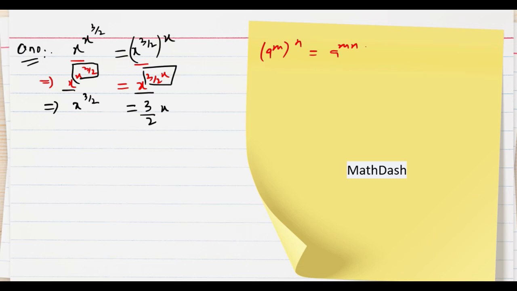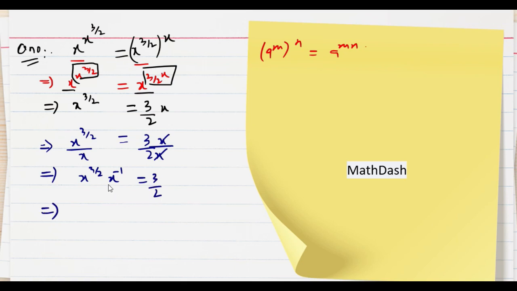Okay, now on the next step we divide on both sides by x. We get x^(3/2) over x is equal to 3/(2x) over x. Now we just cancel out this x by this x, and the remaining part is x^(3/2) times x^(-1) is equal to 3/2.